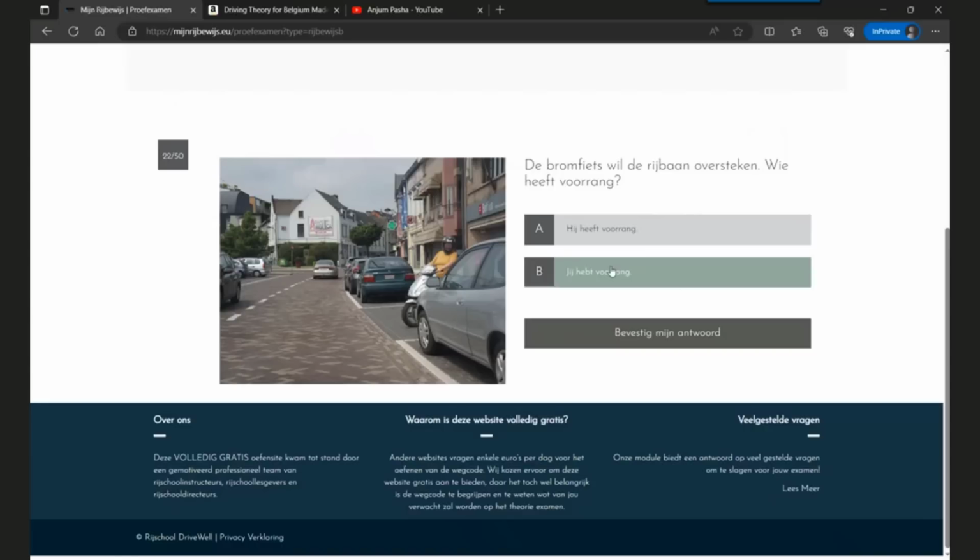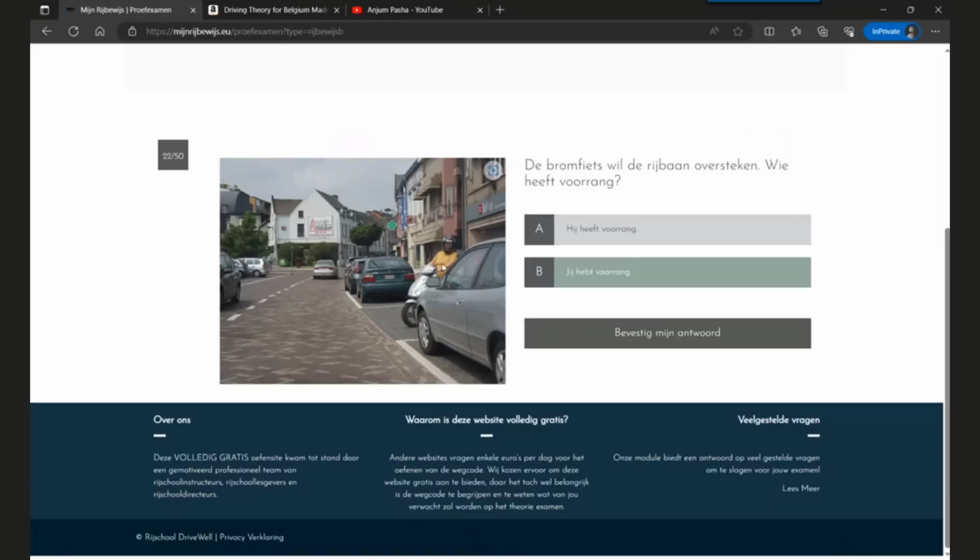Why? Because remember we discussed a few questions back that when someone leaves their part of the road and enters another road, then they must give priority. So the moped is leaving a parking area and entering the road, so he must wait for the vehicles which are already on the road.